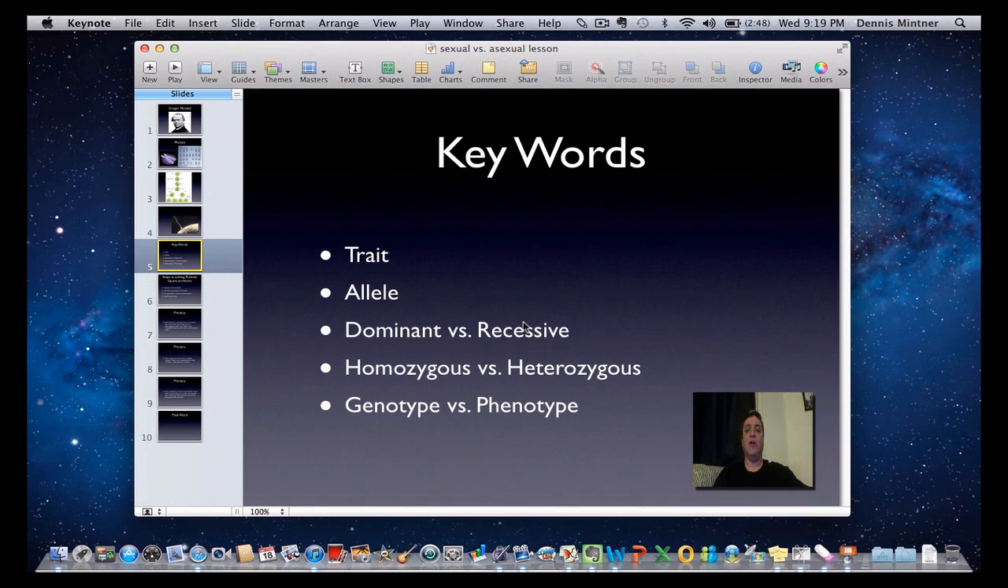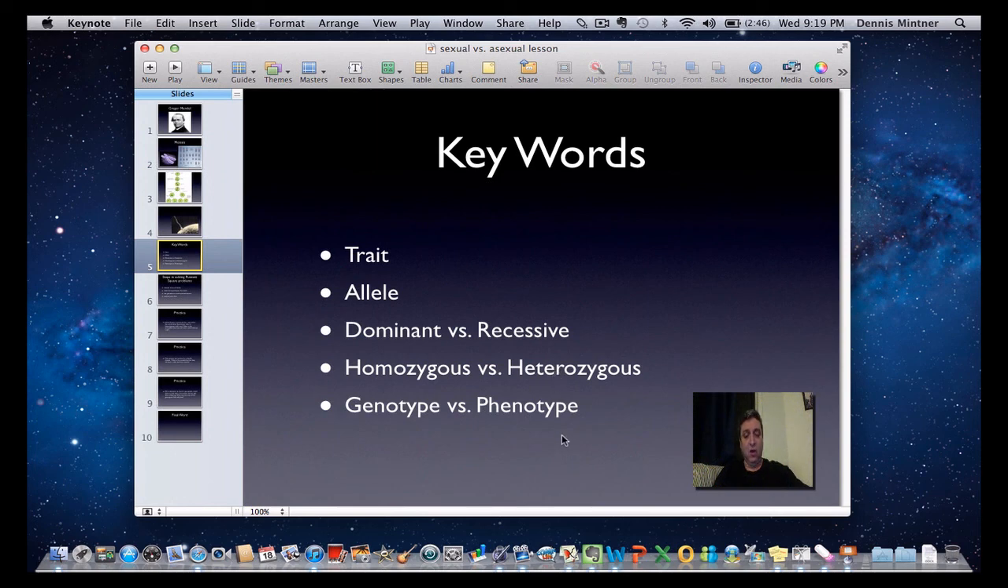So whenever they're together, the dominant always dominates over the recessive, so the recessive doesn't show up. The next two words are homozygous and heterozygous. Homozygous is when the alleles are exactly the same, and heterozygous is when they're different.